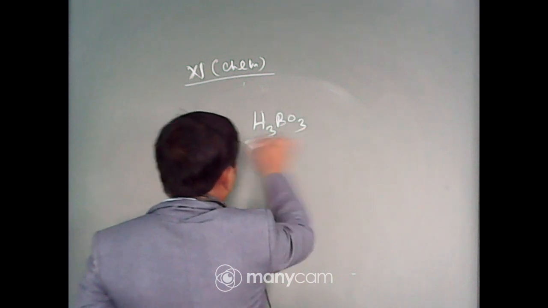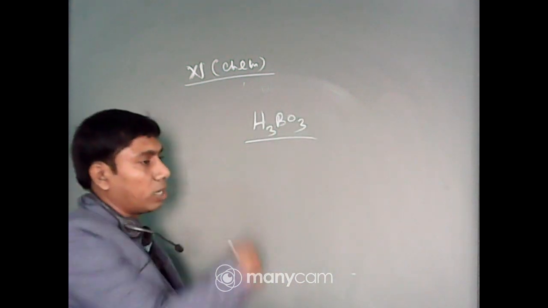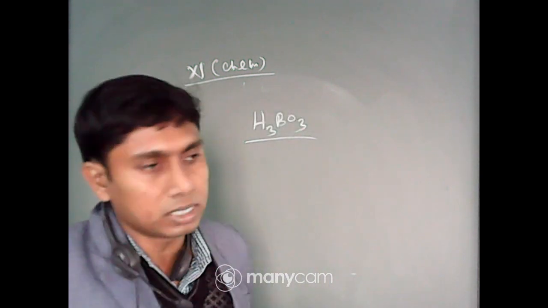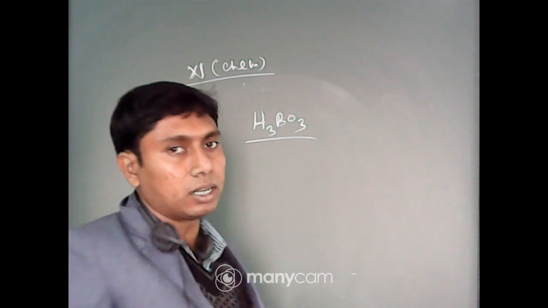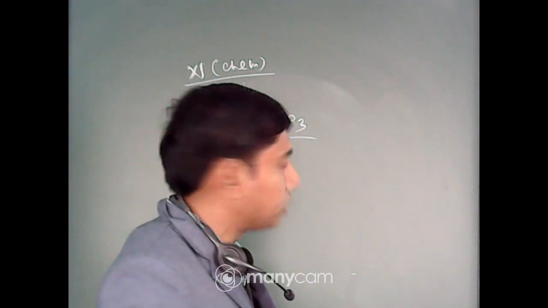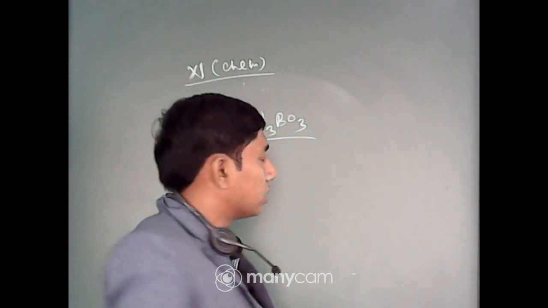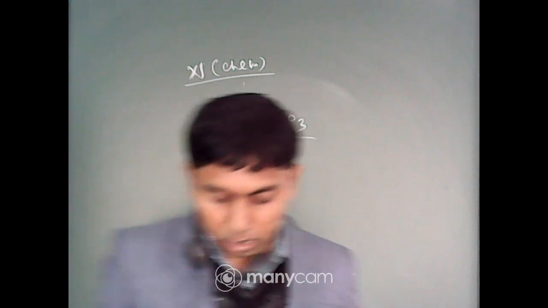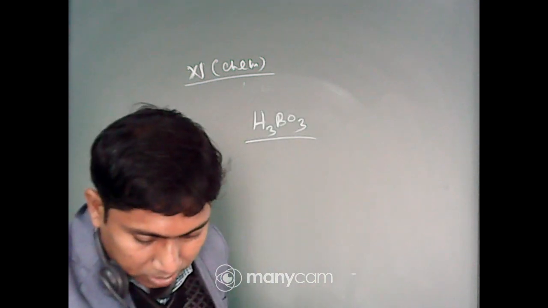Boric acid is H3BO3, orthoboric acid. There is also metaboric acid HBO2 and pyroboric acid H2B4O7. These are different species of boron, all are acids, but basically it is H3BO3, orthoboric acid, which has large usability.